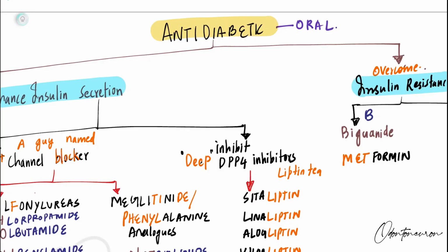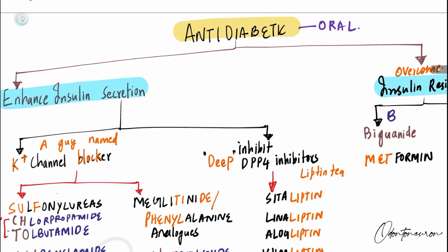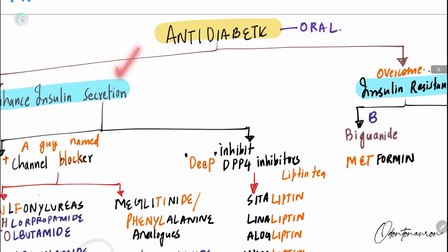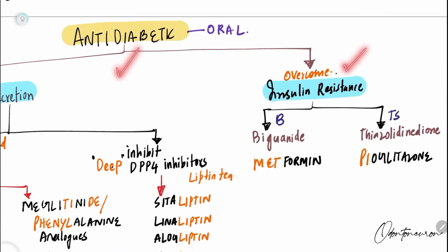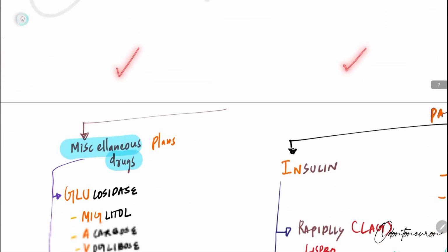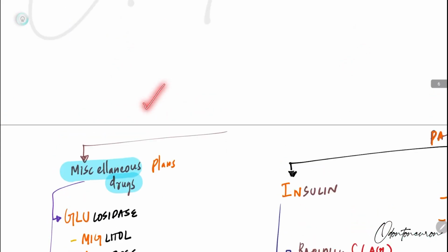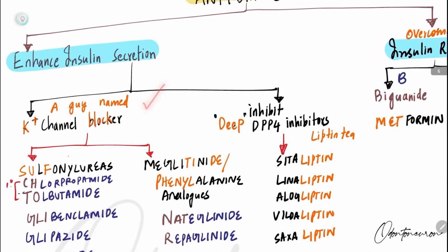Hello everyone. Today we are back with another small tale of anti-diabetic classification. As we all know, anti-diabetics can be classified into oral and parenteral. In oral, we have enhanced insulin secretion, drugs that overcome insulin resistance, and miscellaneous drugs. So let's start with enhanced insulin secretion.